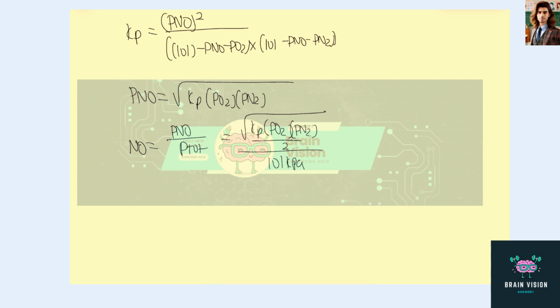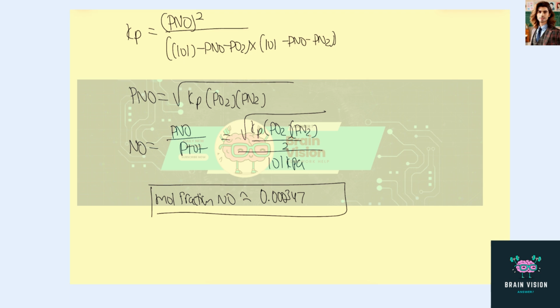Plugging in our numbers, we get our mole fraction, which I'll write as mole fraction of NO, is approximately 0.000347. So this is our equilibrium mole fraction.